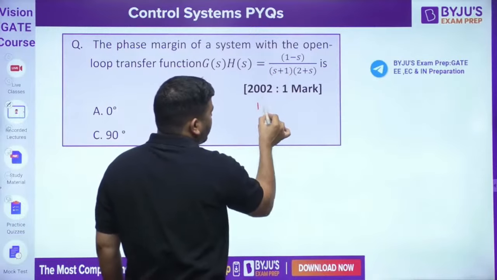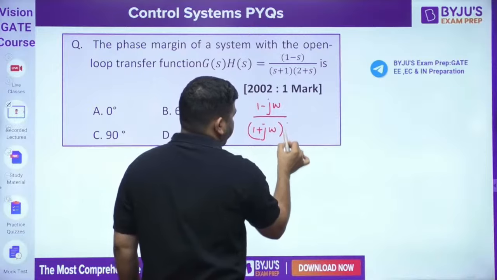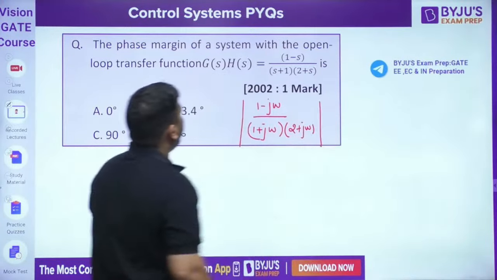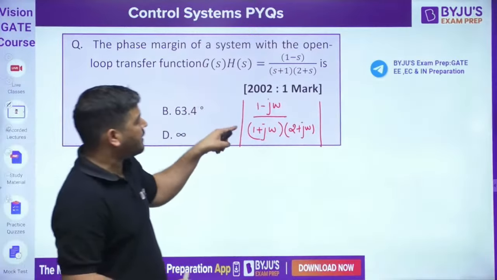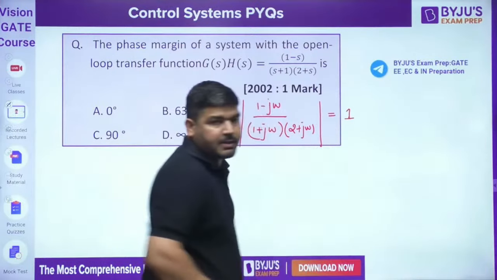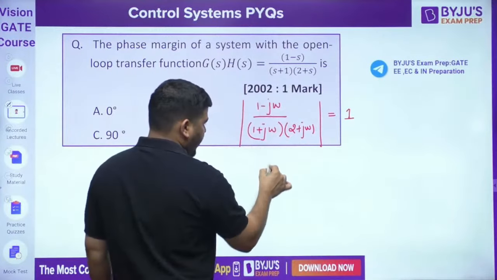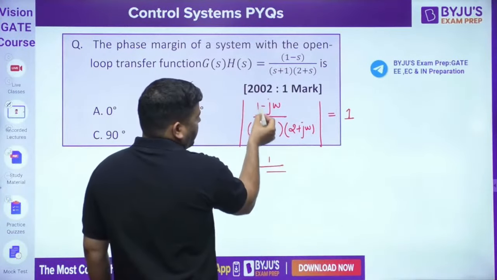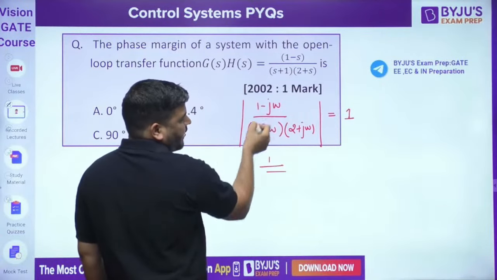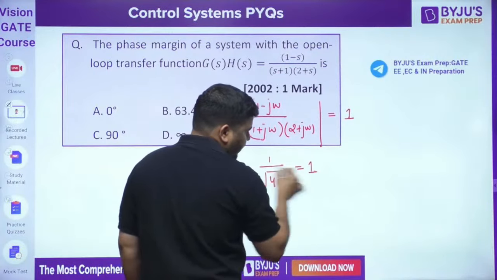So if you put s equal to j omega, it will become like this. And we know that at omega equal to omega gc, at gain crossover frequency, this magnitude has to be 1. Let's calculate this magnitude. The magnitude will become 1 by 1 plus omega square, and the magnitude of this function is also 1 plus omega square. So this will cancel. Now it will become 4 plus omega square. This is the magnitude, and this magnitude has to be 1.